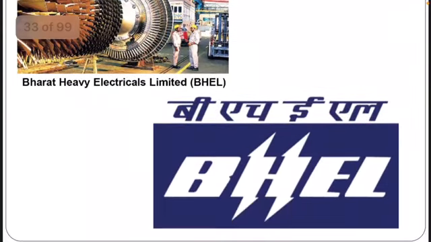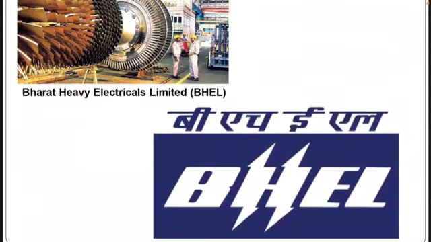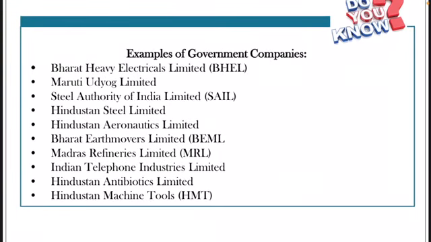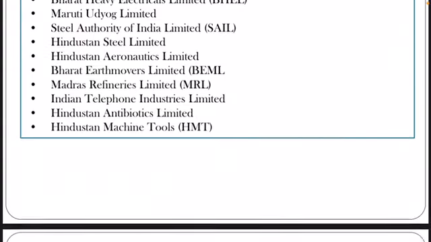Example, you can say BHEL, you heard the name. Bharat Heavy Electricals Limited, this is completely a government company. Maruti Udyog Limited, now see, Maruti Udyog Limited was started as a government company, and in 2007 this investment was made, and now it is held by the parent company, that is Suzuki India Limited. But it started as a government company, and a lot of examples are there: Hindustan Steel Limited, Hindustan Aeronautics Limited, Hindustan Machine Tools, and so many examples are there. You can look into that.